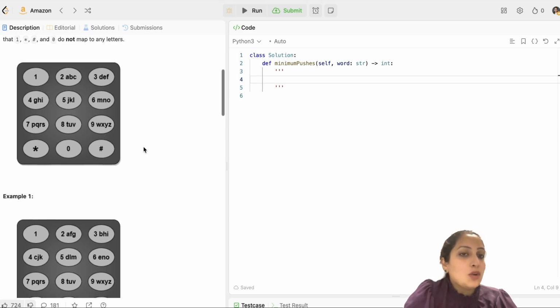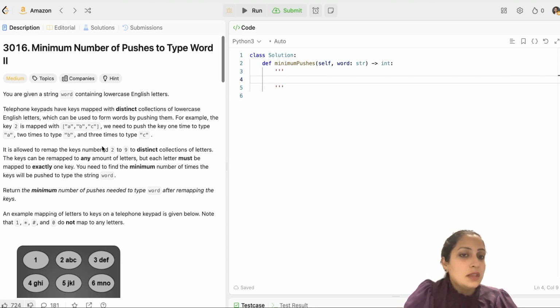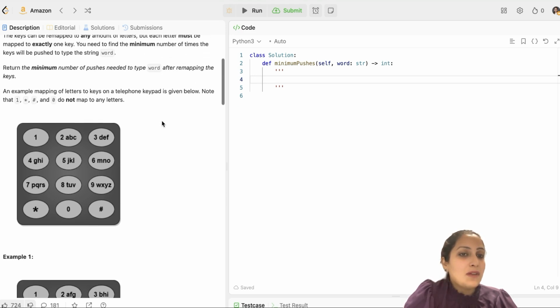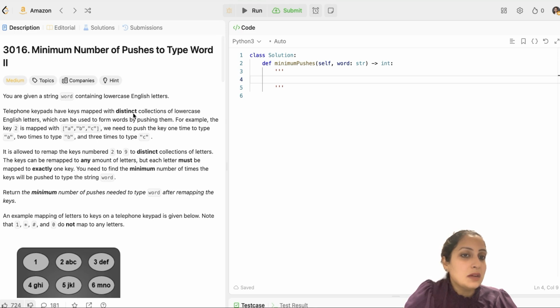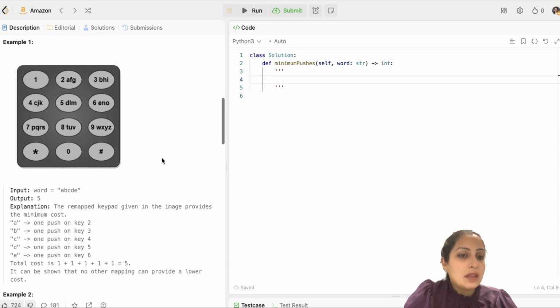The complexity in the question is itself this language and a lot of text given to you here. The diagram is helpful, but it's not that helpful. Hence, the level of complexity is given as medium here. Trust me, the question is quite simple. So let's look at example 1 given to you here.